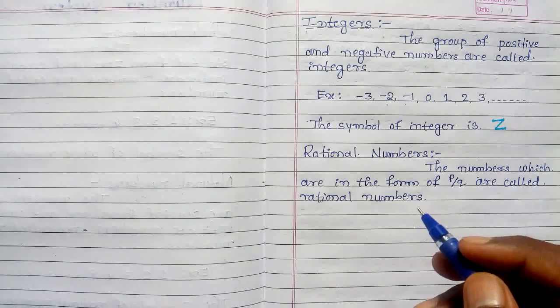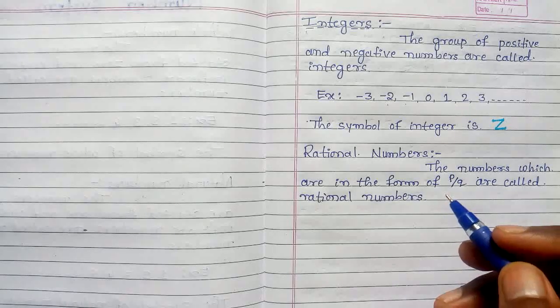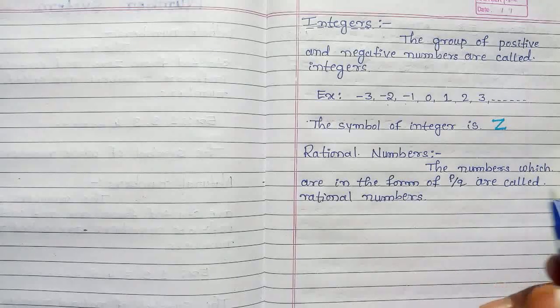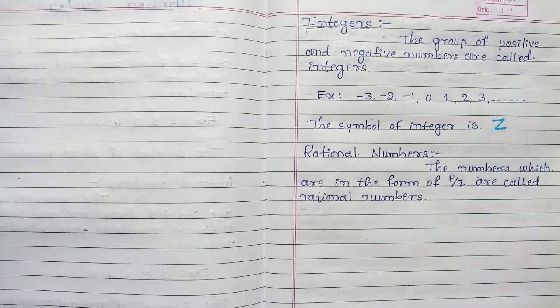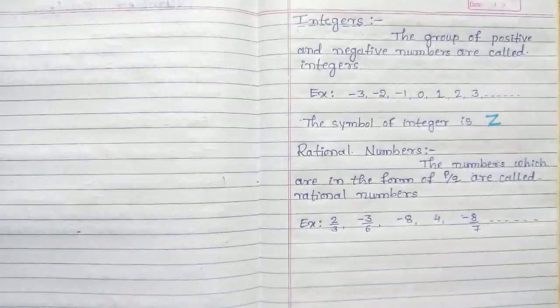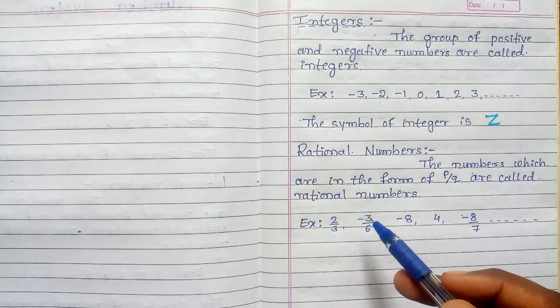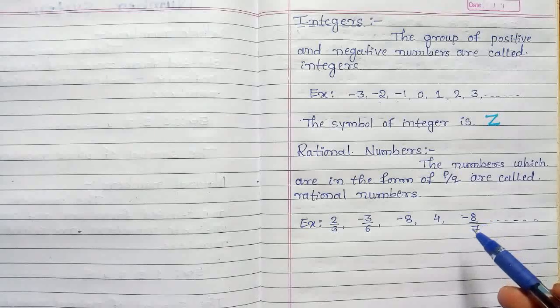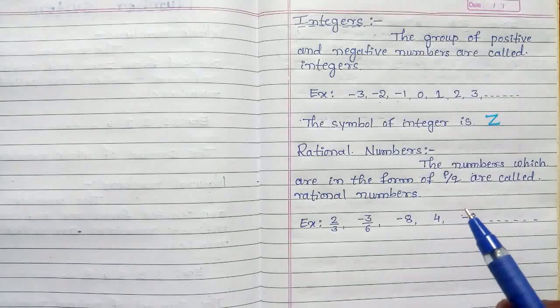Integers means they may be positive numbers or negative numbers. p and q are integers, but q is not equal to 0. Examples of rational numbers are 2 by 3, -3 by 6, -8, 4, -8 by 7 and so on. These all are examples of rational numbers.